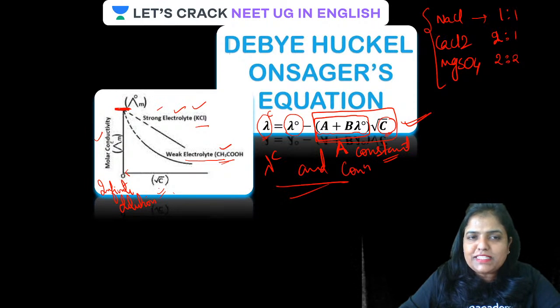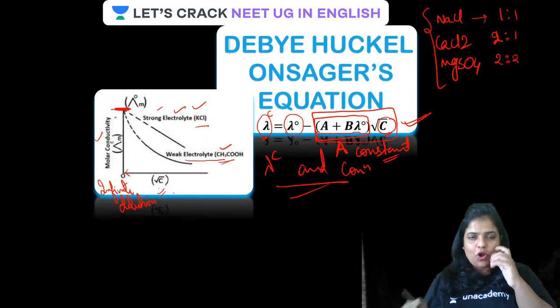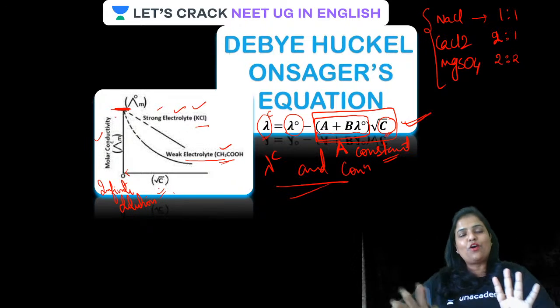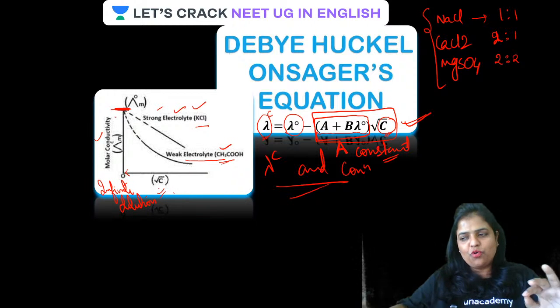Whatever the concentration of the salt dissolved in solution, whether a strong electrolyte or a weak electrolyte, at infinite dilution it is equal to the sum of the conductivity of the individual ions. The individual ions contribute independently towards the total conductance of the solution at infinite dilution. This is actually the Kohlrausch law. Is that clear? So this is how the Debye-Huckel-Onsager equation finally relates to Kohlrausch law at infinite dilution. Is that clear to you, guys?